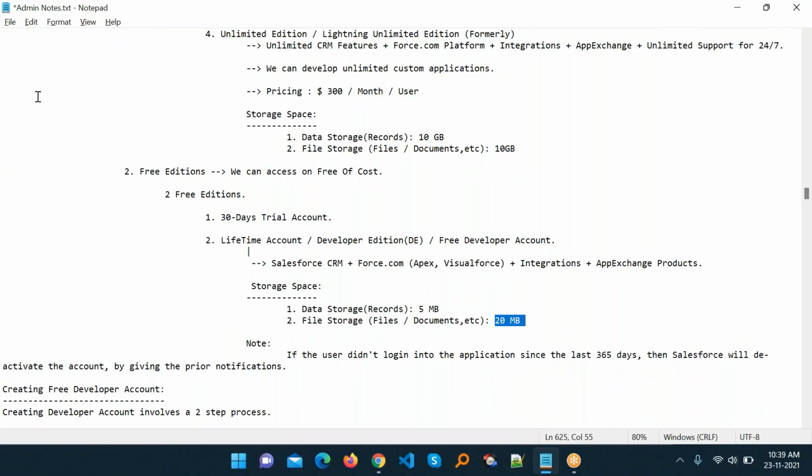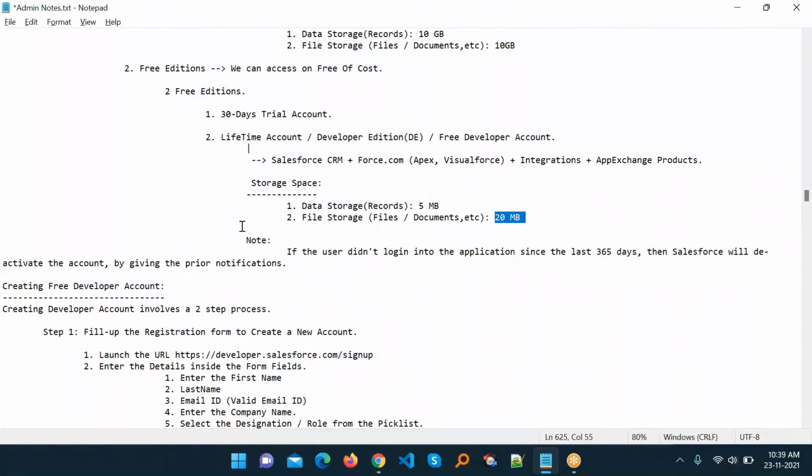Okay, now note down please these things. If the user did not log in to the application for the last 365 days, Salesforce deactivates the account after giving prior notification. So if you have already created an account and you don't use it within 365 days, Salesforce automatically deactivates your account with some notification. Please keep this in mind.